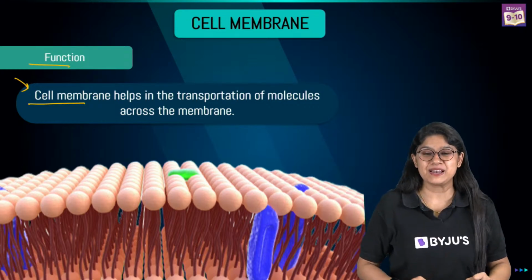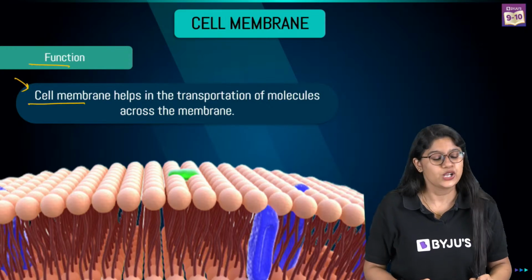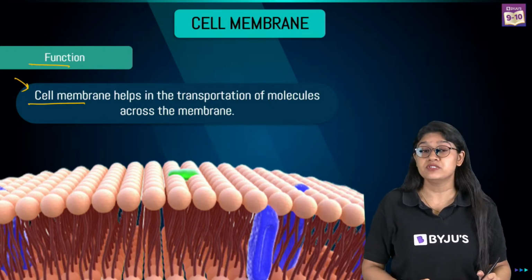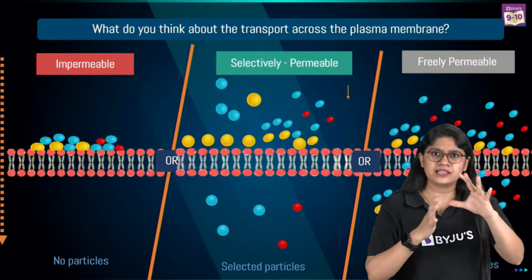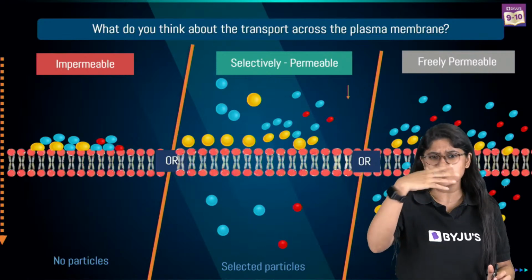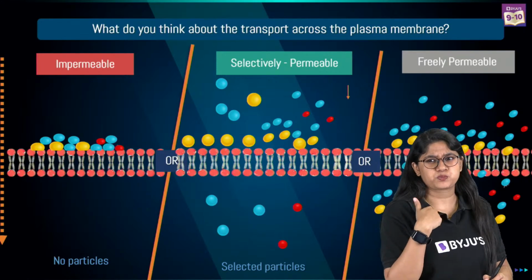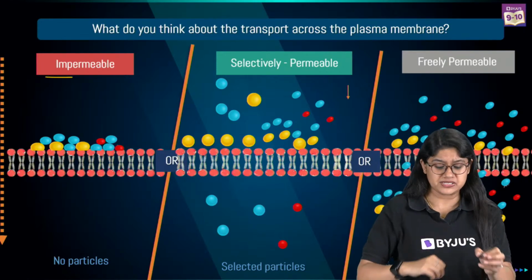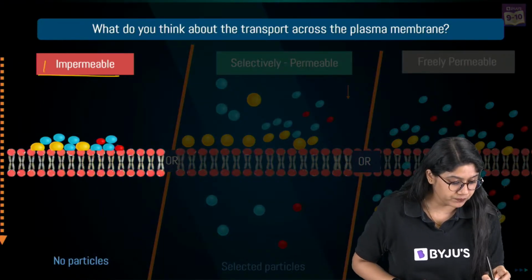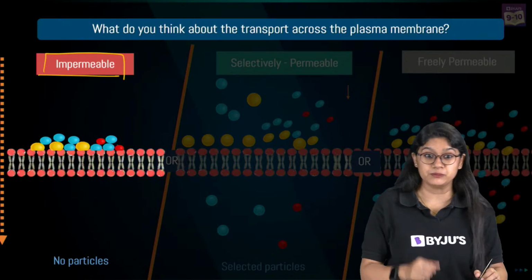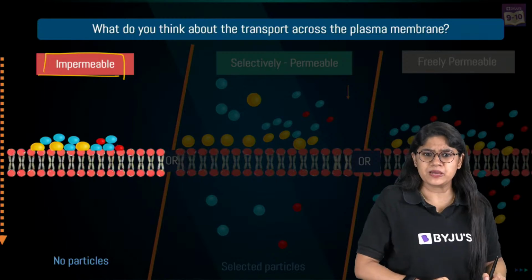Similarly, our cell membrane is really very selective. So let's discuss the selective nature of it. We have different types of membranes across the different cells that we have, and some of them will be impermeable, selectively permeable, or fully permeable. Let's discuss them. First we have impermeable. Can you tell me what is the meaning of impermeable? By looking at this image, we can tell.